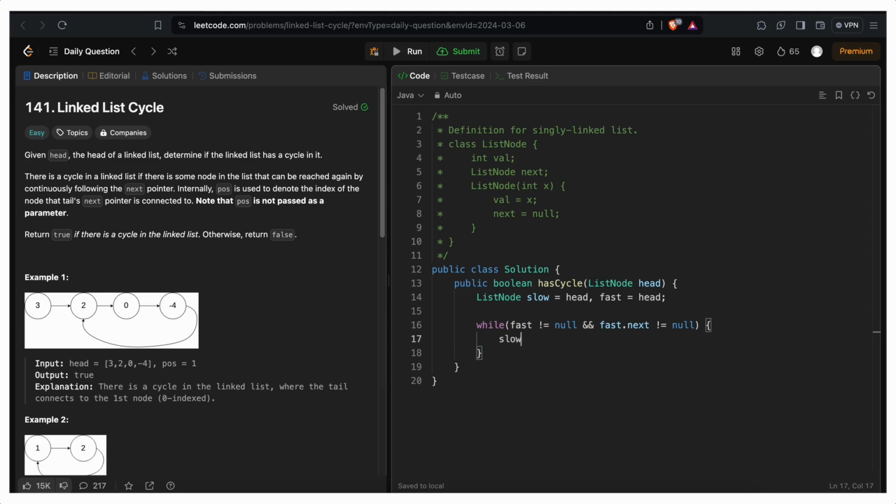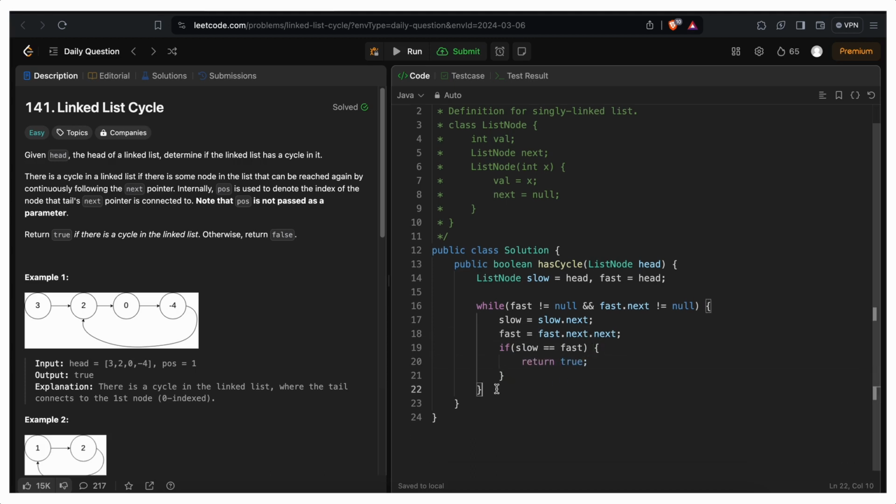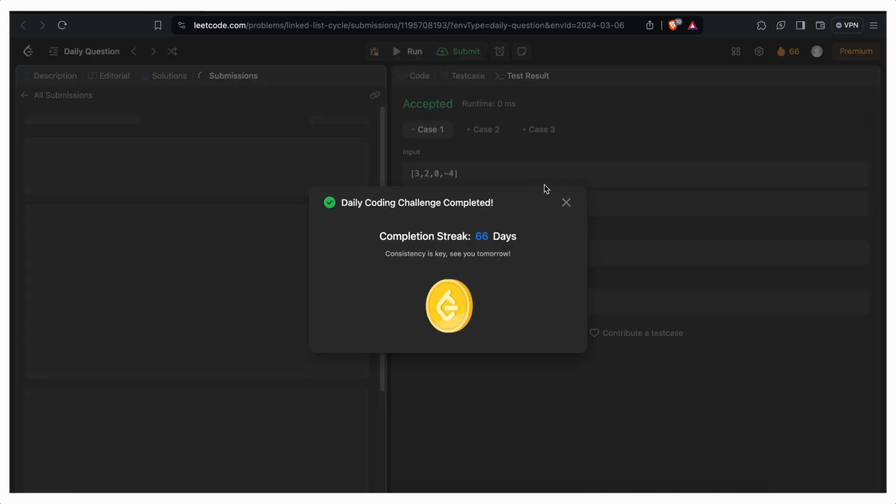We do slow is equal to slow dot next and fast is equal to fast dot next dot next, and we keep checking if slow is equal to fast, we are going to return true. That means a cycle is present in the linked list. Else, if the loop condition fails, we'll come outside and return false. That means there is a null at the next of the last node. So let's run it and submit it, and it is submitted.